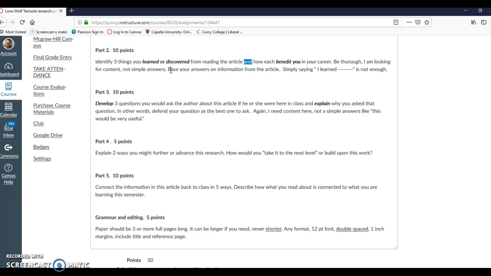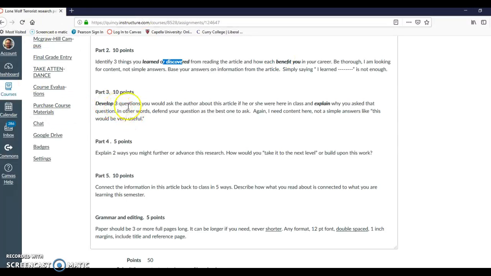You're going to write, the way this thing that I just learned benefits me or will benefit me in the future is this. Okay, it makes me a more informed police officer. It reminds me to look at a certain group or certain population. It reminds me to collect a certain kind of evidence as a police officer, whatever. So you're going to do this 3 times. So you're going to have one learning and a benefit, another learning and a benefit, a third learning and a benefit. So it's going to be 3 of each.